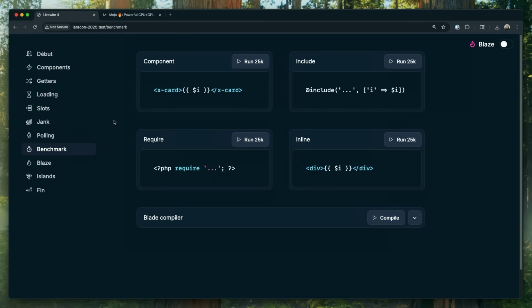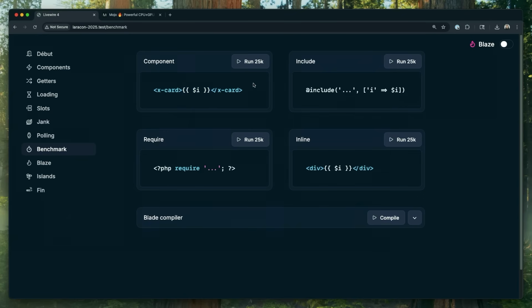Is a Blade component slow? So here's a Blade component called card. It's a Blade component that just accepts a simple slot. It renders a div. It does almost nothing. And I'm running it 25,000 times. And we're going to look at the time, and you're going to think, oh, that's a lot of time, but I'm never rendering 25,000 components. You are. I almost guarantee it. You'd be surprised. If you have a table with 100 items, and each one has a modal with a form, with a button, with an icon, it adds up so fast.